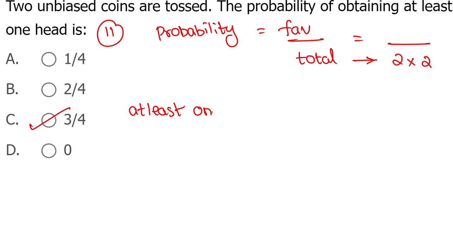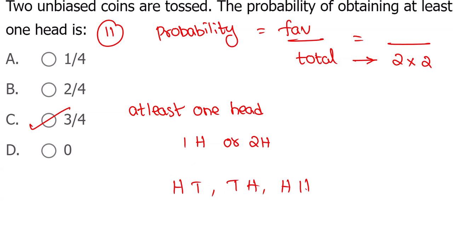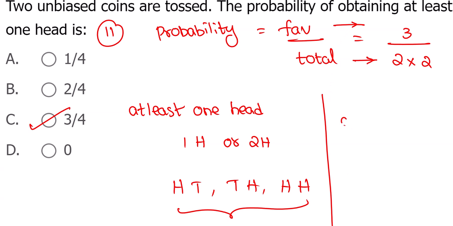Okay, at least one head. We know the outcomes. At least one head means it will be one head or two heads also. Right, so head tail, tail head, head head. These three possibilities is what we can take. So 3 out of 4. In fact, at least one head can be taken as total minus no head.